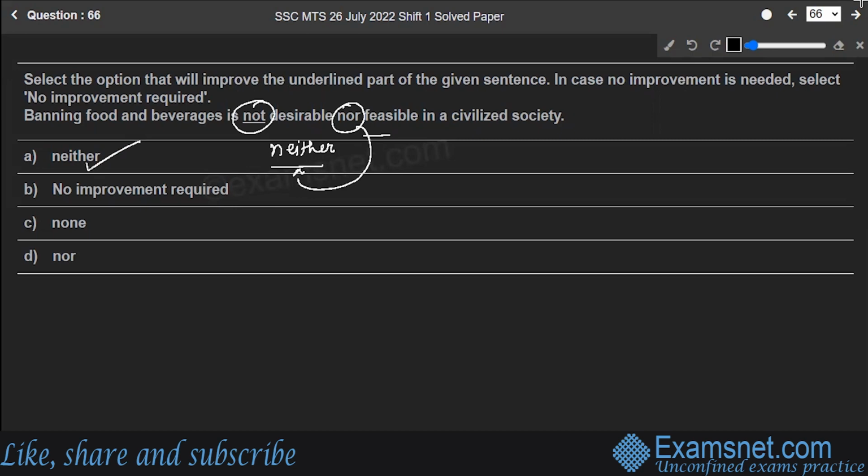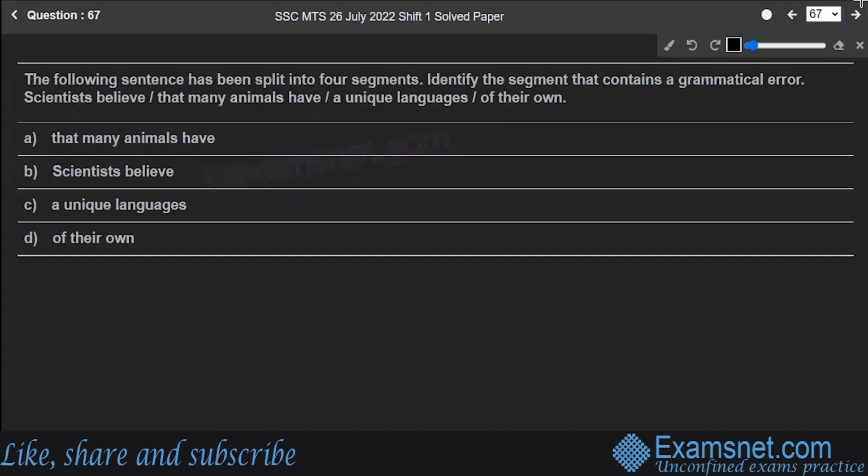Option A is the one which should be replaced in the not. Banning food and beverages is neither desirable nor feasible in a civilized society. So our answer to the question is option A. Hope you're clear. Next, question number 67. The following sentence has been split into 4 segments. Identify the segment that contains a grammatical error. Scientists believe that many animals have a unique language of their own. So what does this mean? What part contains the error actually?